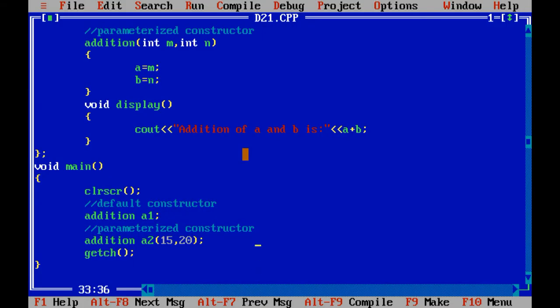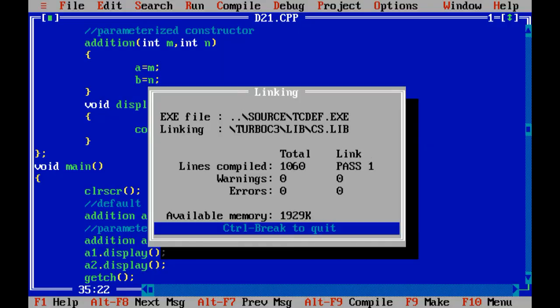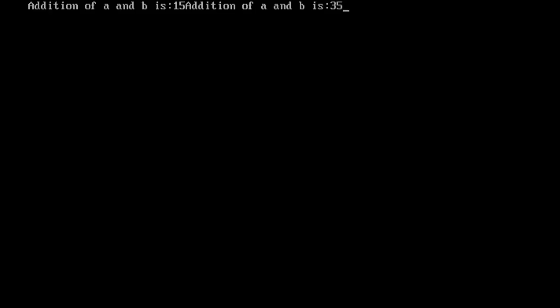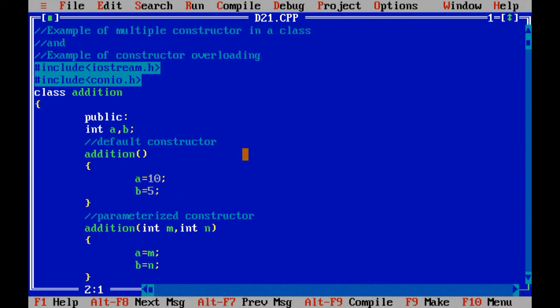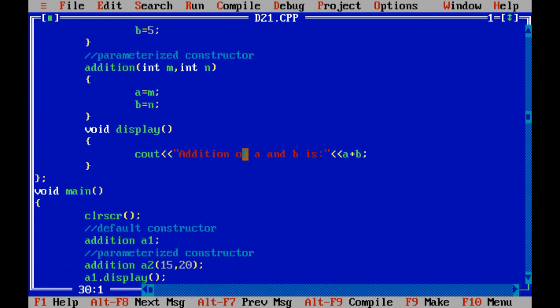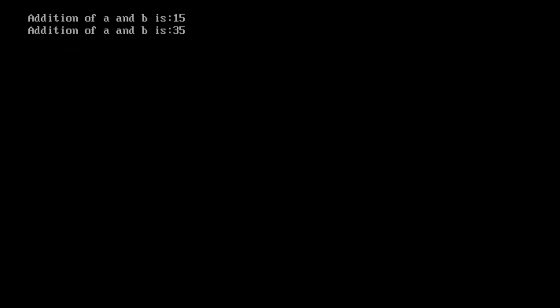Okay, I have not called the display function over here. A1.display and A2.display. Addition is one more thing. I need to use the \n code over here, so that the output will come on a new line. See over here, the addition of A and B is 15 and the addition of A and B is 35.